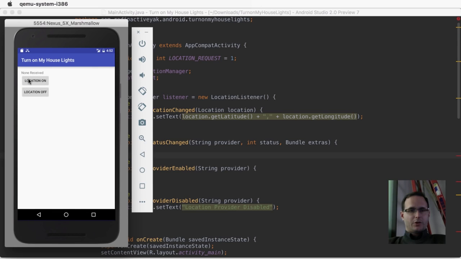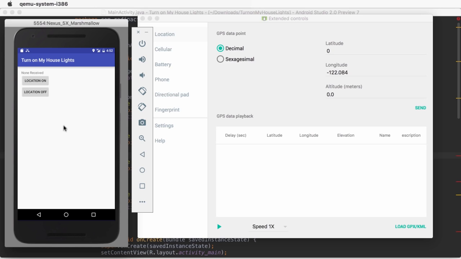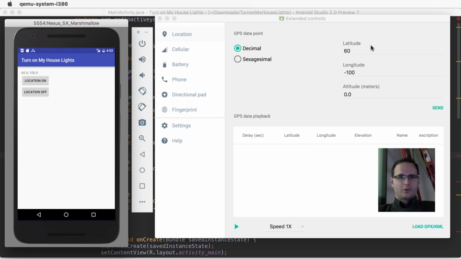Let's start by turning location on. So this is the permission. We're going to say allow. So let's go with location and let's send it. Alright, so you can see the updates coming through there. Turn location off, and nothing happens.